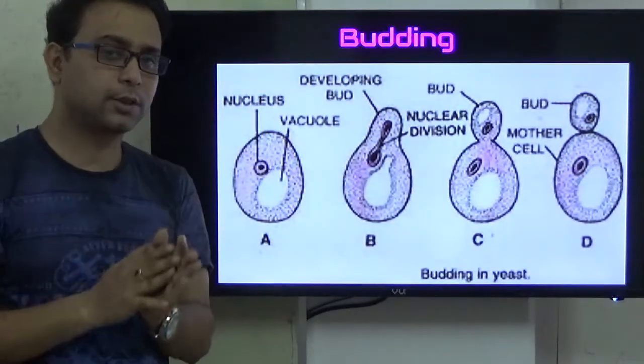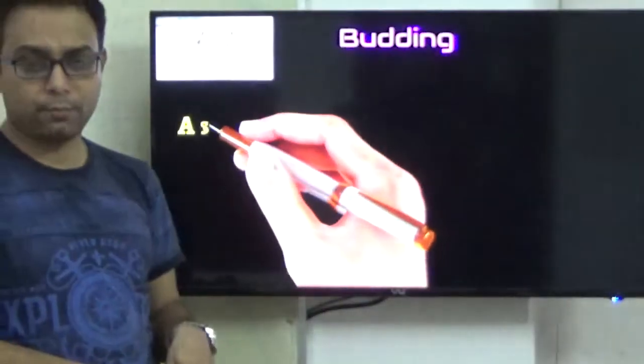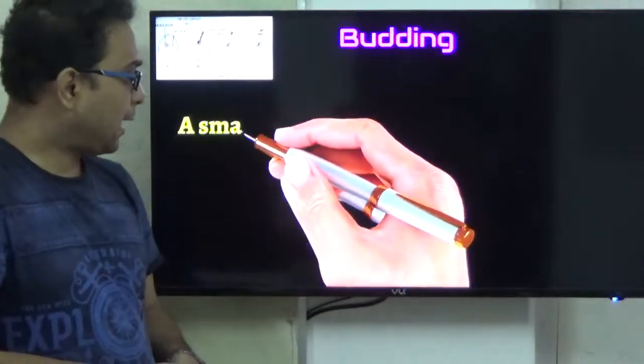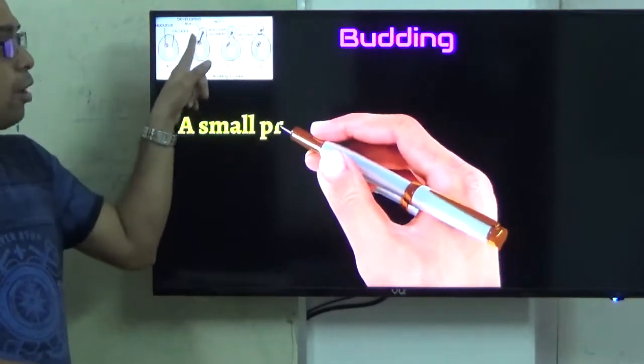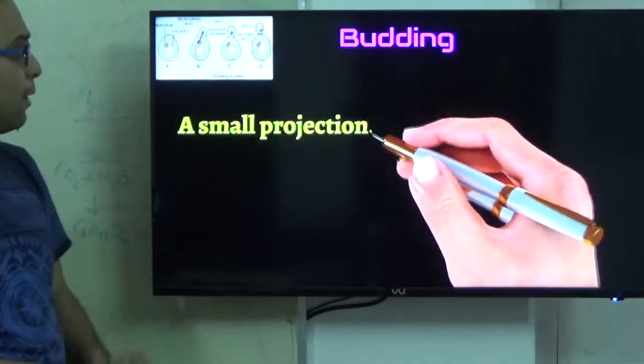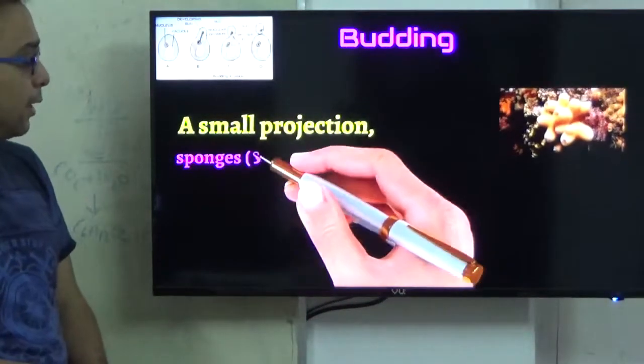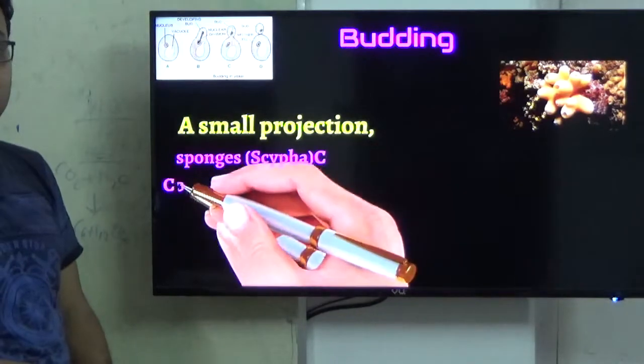So this process is called budding. Budding is a very interesting and important process, and it is ultimately a very small outgrowth, also called a projection, from the parent body. But here, different organisms exhibit this type of budding.